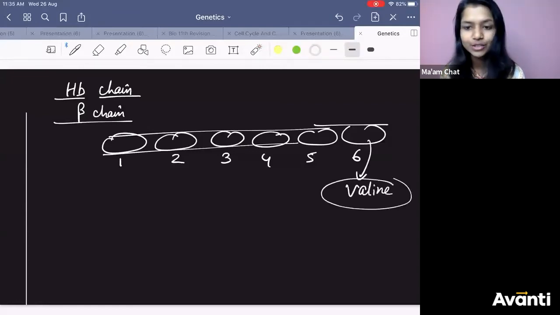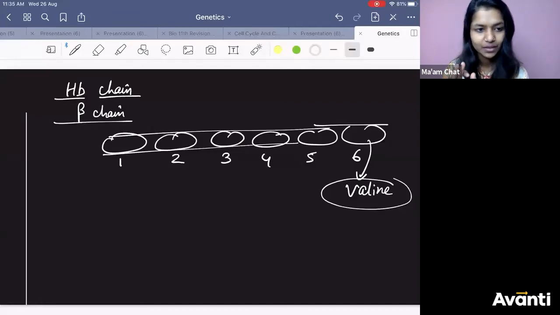And my dear children, tell me, are you getting the synthesis of the hemoglobin beta chain? Yes or no? Though it is valine, are you getting the synthesis of the beta hemoglobin chain? Yes, you are. But what is happening here? Is the quality the same? No. Quality is not the same. And that is why sickle cell anemia is a qualitative disorder.